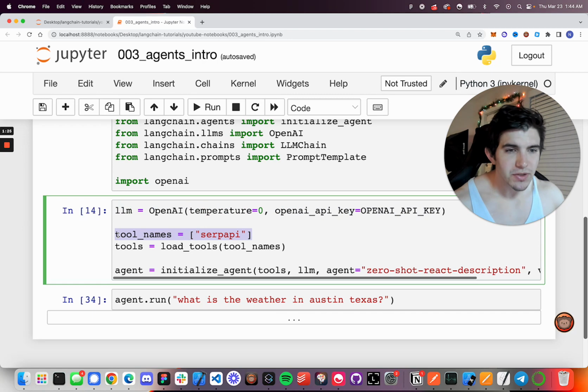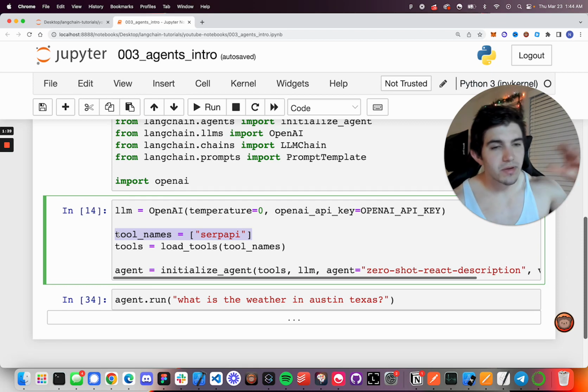Where do the tools fit into the hierarchy of this whole thing? You've got your chains, your agents, and your tools. Agents are going to use chains under the hood, and they use the tools to interact with outside systems.